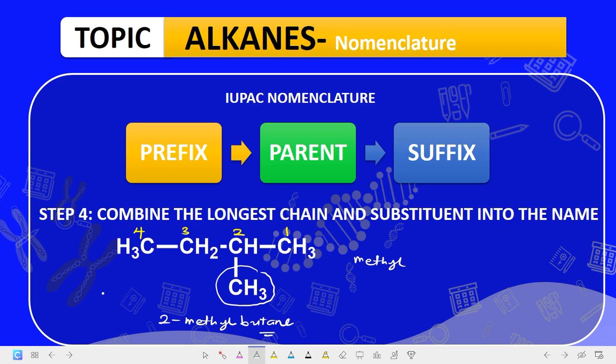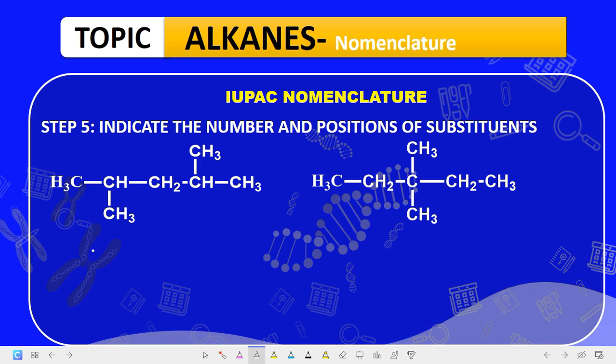So let's follow this pattern to name subsequent compounds. Now you are given the following compound to name. If there is more than 1 substituent in a compound, how do you name it? First of all, you have to indicate the number and the positions of the substituents.